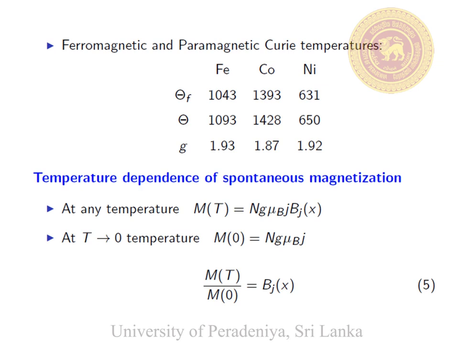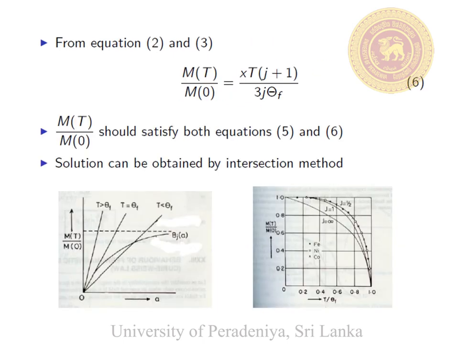Then we can find the ratio between the magnetization at temperature T and the zero temperature. That is equal to B_J(x), the Brillouin function. We will prove equation number 6 in the next slides.